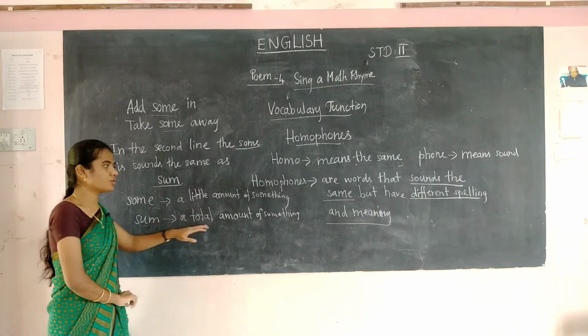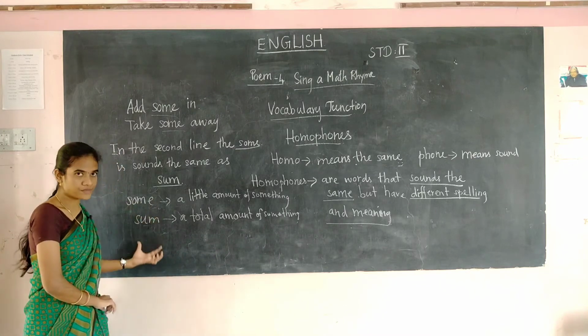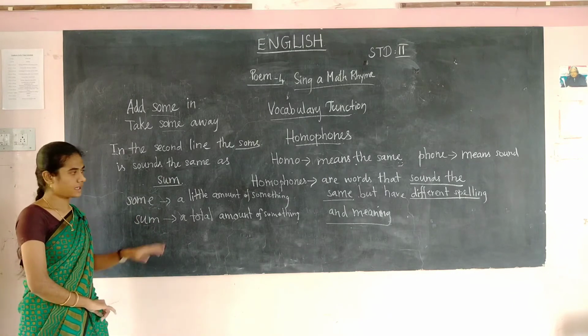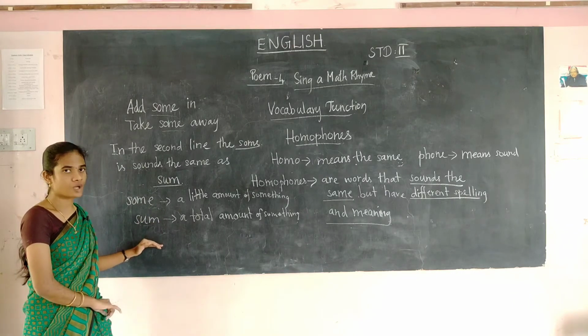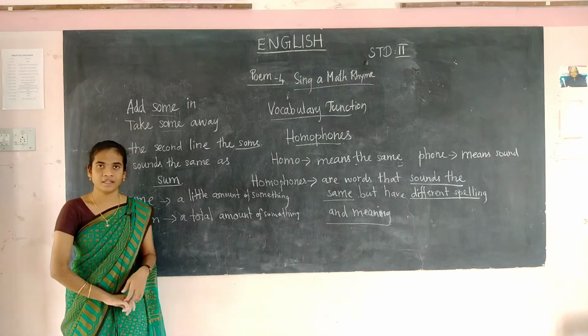And this sum means the total amount of something, that is our addition. So these words sound the same but have a different spelling and meaning. They are called homophones.